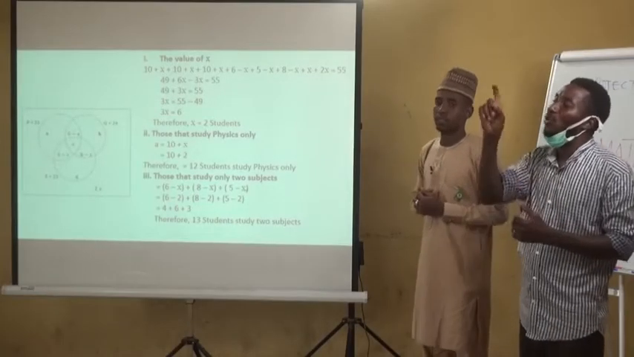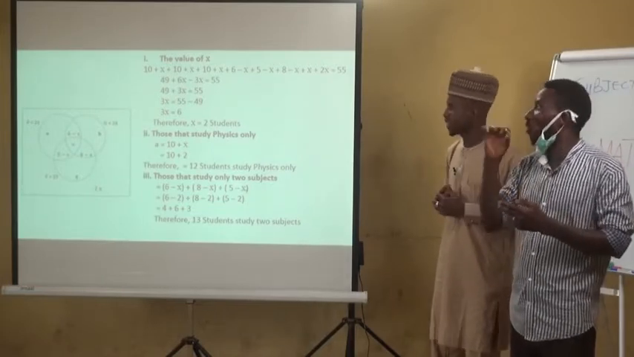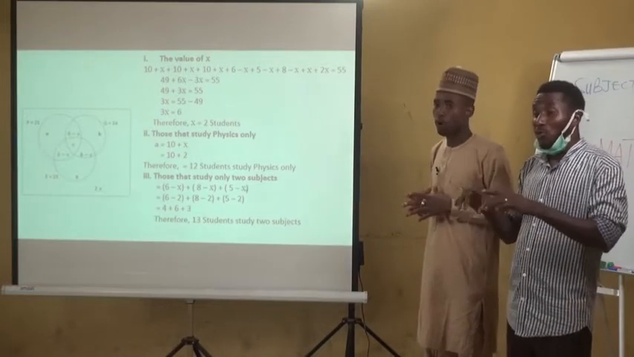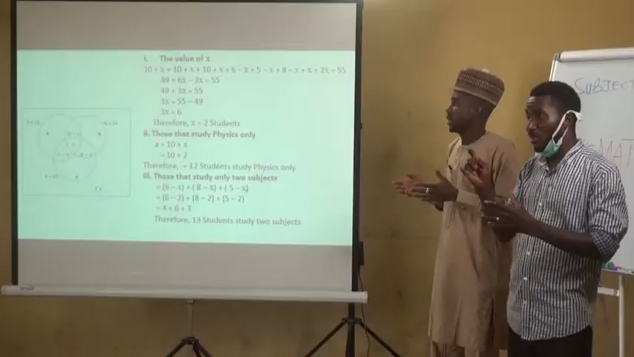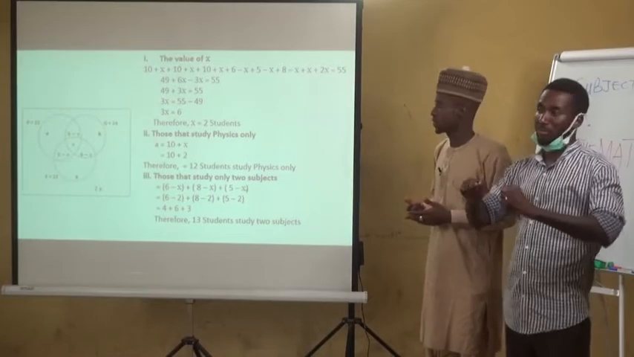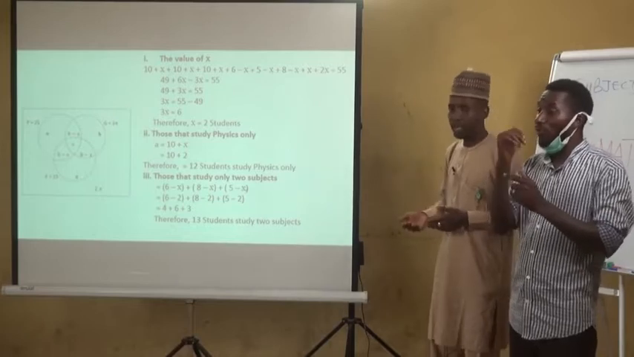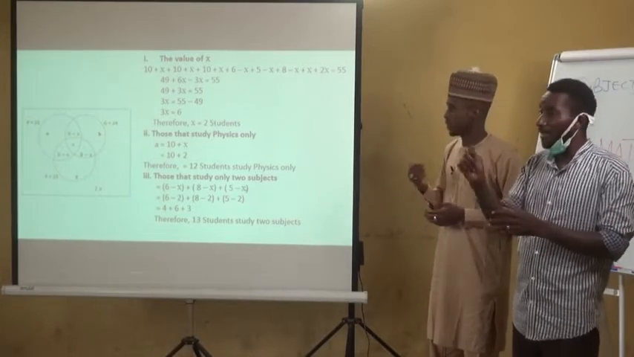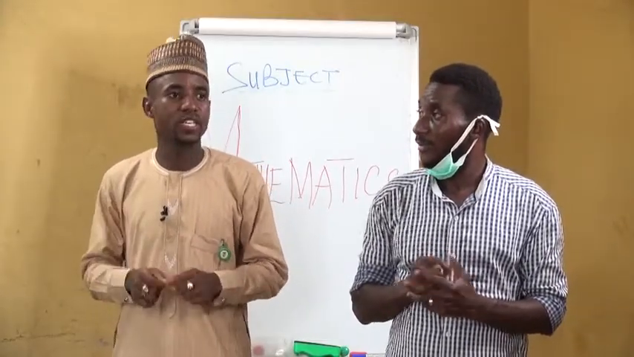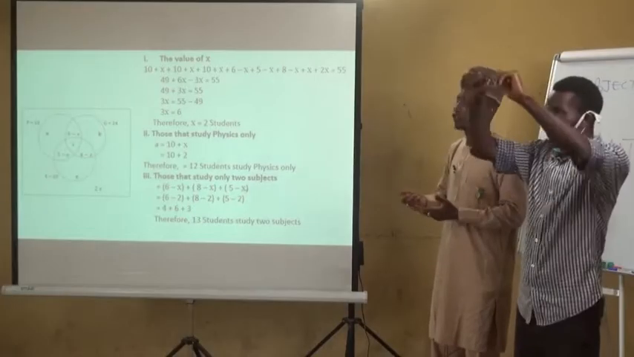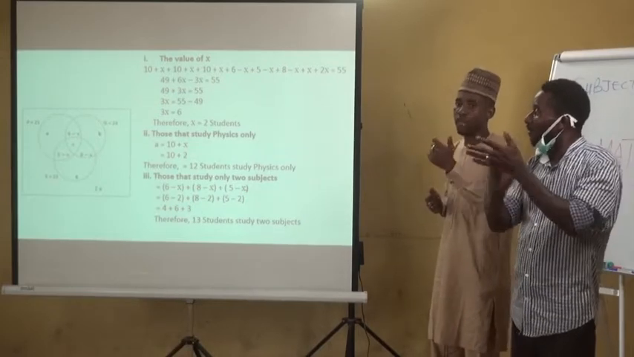Now question number 1. It says we find the value of X. Now for us to find the value of X, we have to sum everything within the Venn diagram, that is 2X, the value of C that we obtained earlier, the value of A, B, 5 minus X, 8 minus X, X, 6 minus X, and we equate it to the universal set, which is 25. So here we set 10 plus X. Remember, the value of A is 10 plus X.